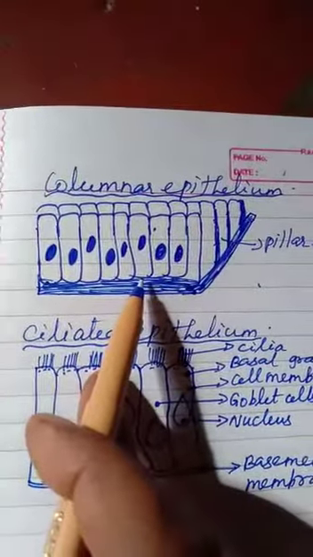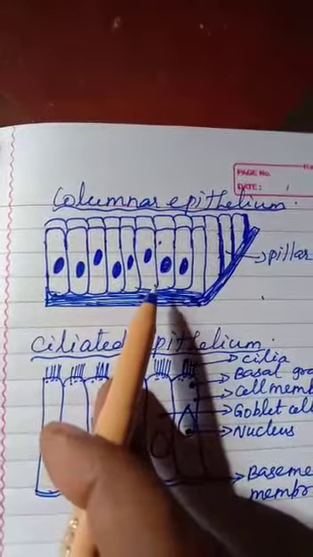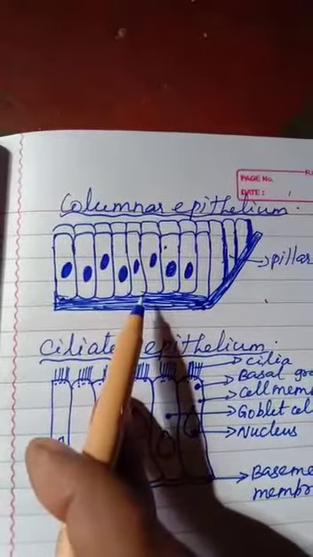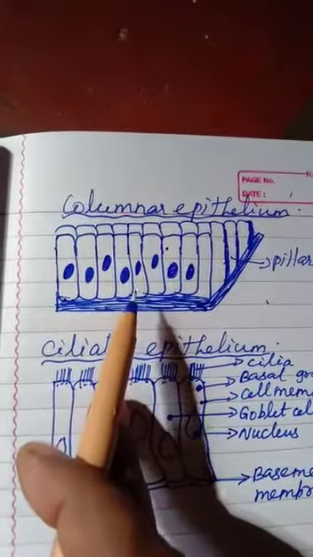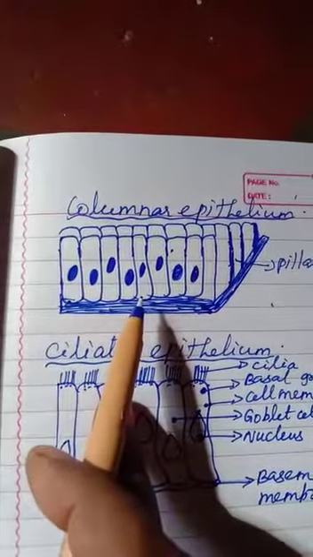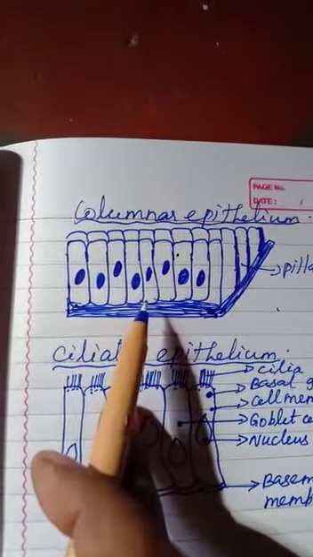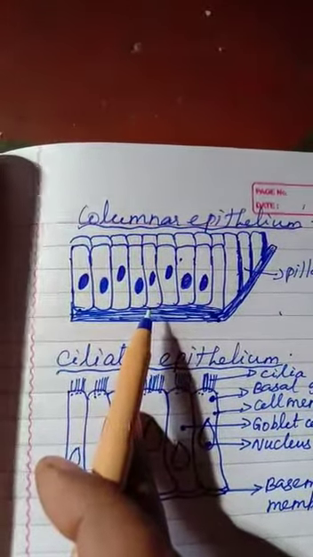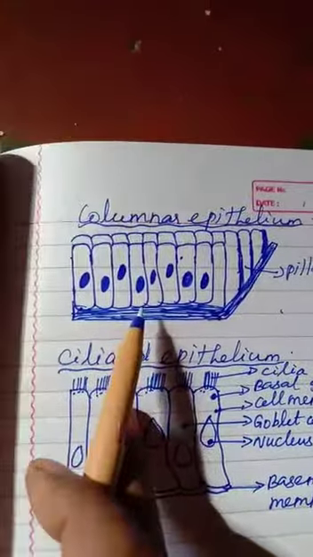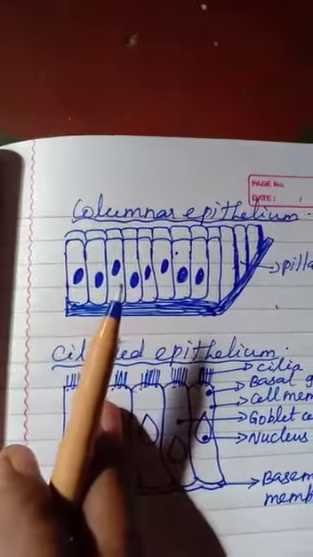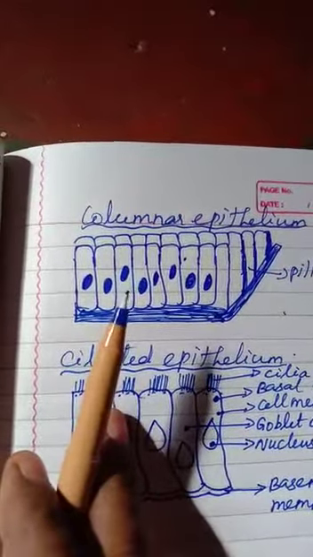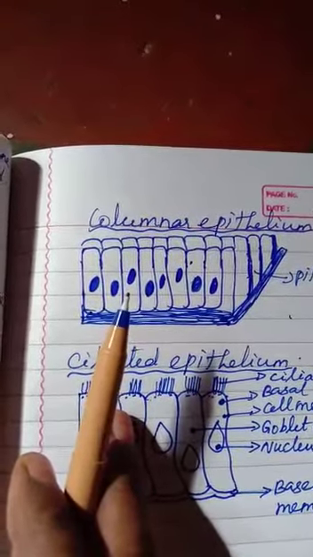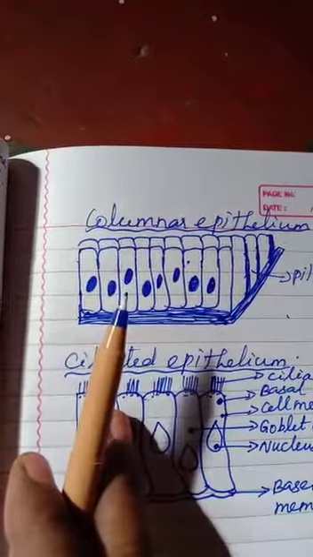Then it is found lining the stomach, and also the gallbladder, bile duct, small intestine, colon and oviducts. Gallbladder, பித்தப்பைன்னு சொல்லுவோம். Colon is the large intestine.